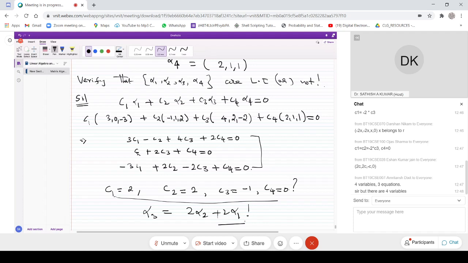Alpha 3 is equal because I'm having C4 value 0. So now I'm writing C1 is 2 alpha 1 plus 2 alpha 2 minus alpha 3 plus 0 equal to 0. So I'm getting from that alpha 3 equal to 2 times alpha 2 plus 2 times alpha 1.